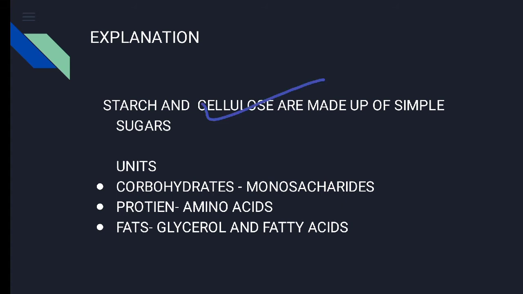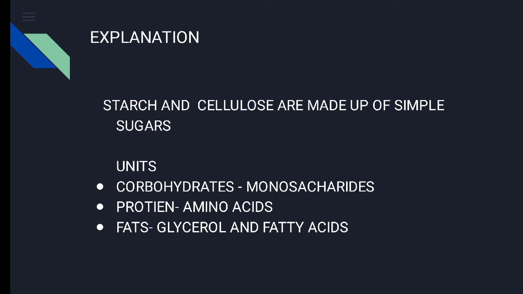Starch and cellulose are carbohydrates and they are made of simple sugars. So we have to learn the basic units from which they are made. Carbohydrates are made from monosaccharides. Proteins are made from amino acids, because the amino acid is the basic unit of protein. Fats have units made of glycerol and fatty acids. So you have to remember these facts always.